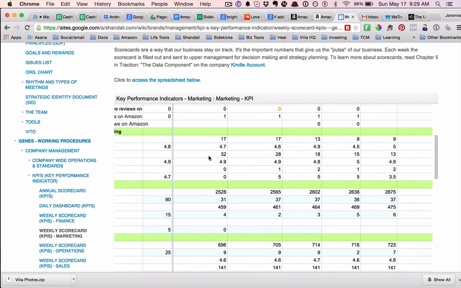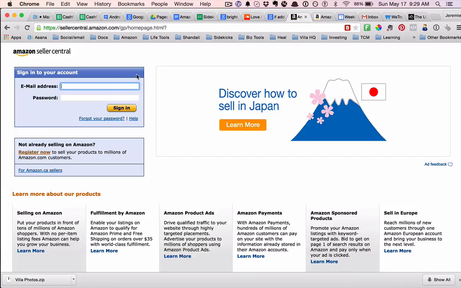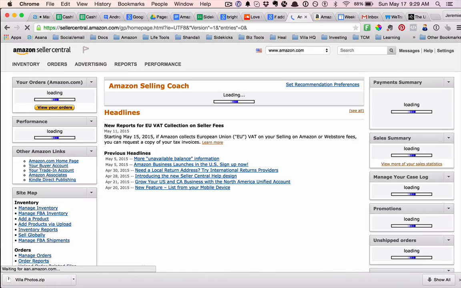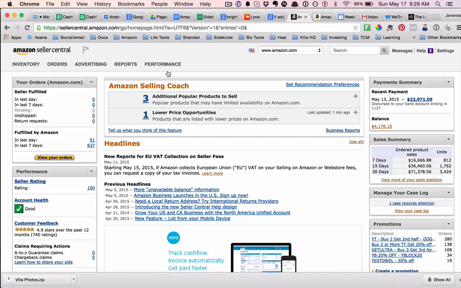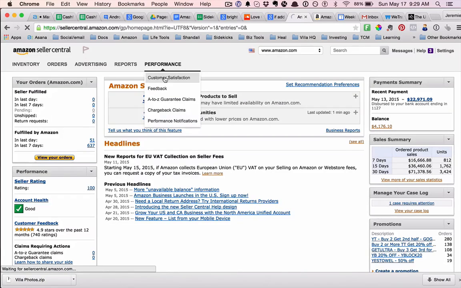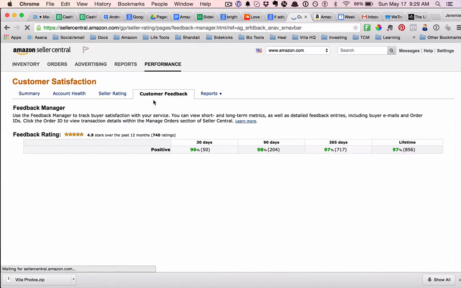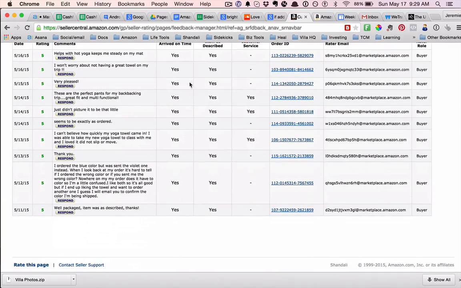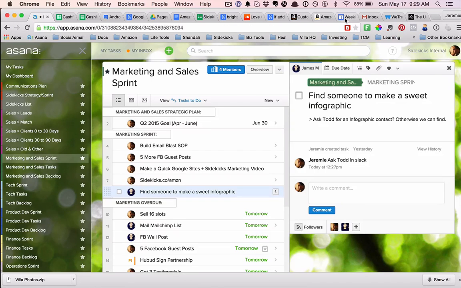Average customer feedback rating. What was our feedback over the week? We look at that, for example, and I sign in here, and I go to performance, customer satisfaction, customer feedback, right? So we can look at what happened in the last week. 5, 5, 5, 5, 5. Yes, everyone's stoked, right? So that's what we're looking for. What's the average ranking, and where does that go?